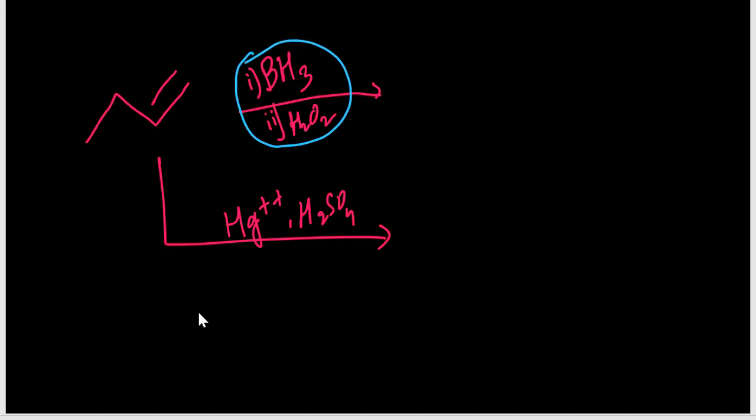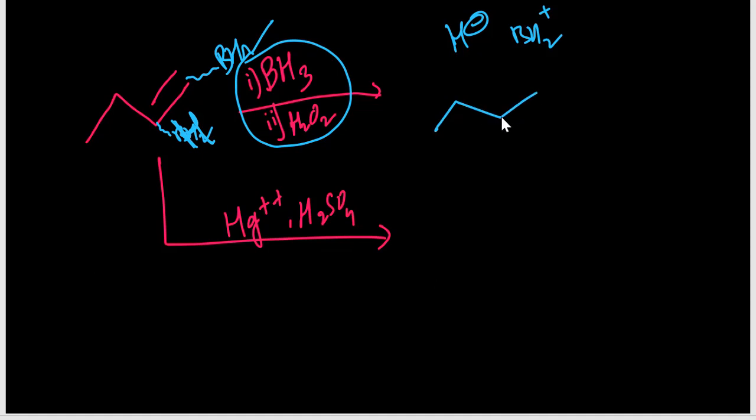Next, if you are reacting with diborane or boron hydrides, in the boron hydride H is the minus. Until now generally what happens? H is the plus. So here H is the minus, BH2 is the plus. So according to this, BH2 will attack here. Then H minus is attacking the middle, BH2 according to Markovnikov rule, BH2 is at the terminal position. Okay, so you are getting like this, in the middle hydrogen, at the terminal BH2.